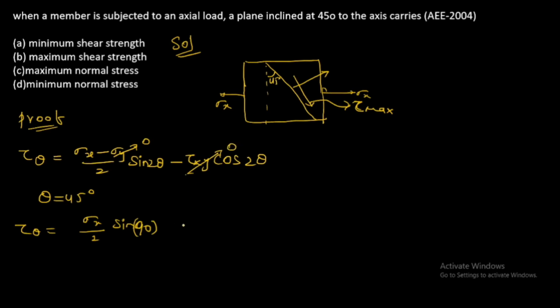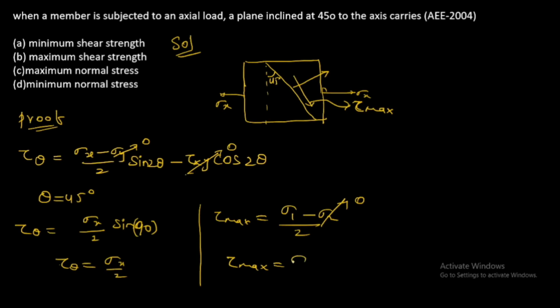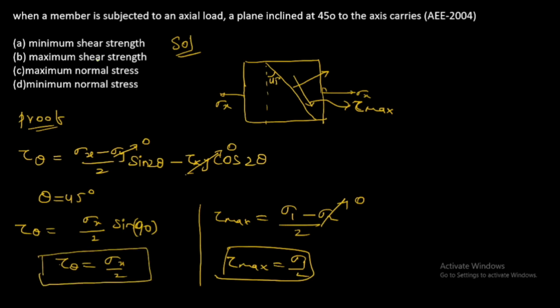So tau xy not given, it is also 0. Therefore we will get tau theta is equal to sigma x by 2. We know that tau max is equal to sigma 1 minus sigma 2 by 2. When sigma 2 equal to 0, tau max equal to sigma 1 by 2. So therefore on inclined plane the shear stress is maximum. So option B is the correct answer.